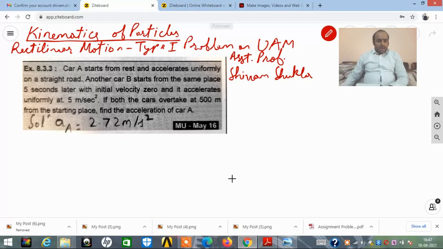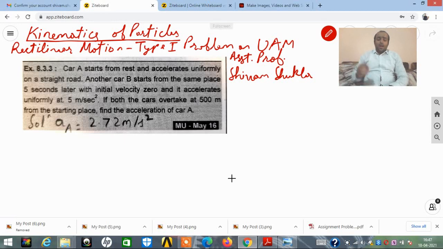Car A starts from rest and accelerates uniformly on a straight road. Another car B starts from the same place 5 seconds later with initial velocity 0 and it accelerates uniformly at 5 meter per second square. If both the cars overtake at 500 meters from the starting place, find the acceleration of car A.